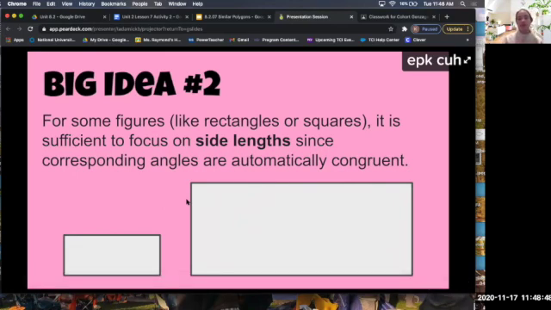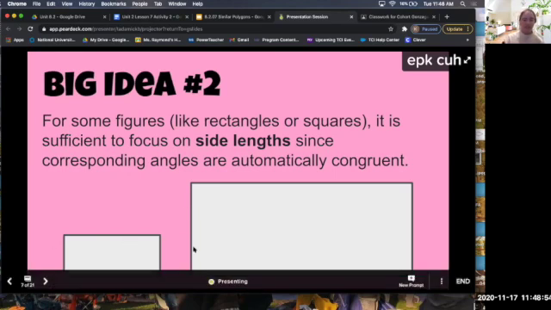So we already know that these are corresponding angles. And now we just need to check the relationship between each of the side lengths in our rectangles to see if there is a scale factor that applies to each side length, sorry, if the side lengths are proportional.